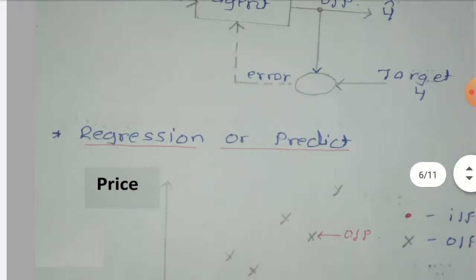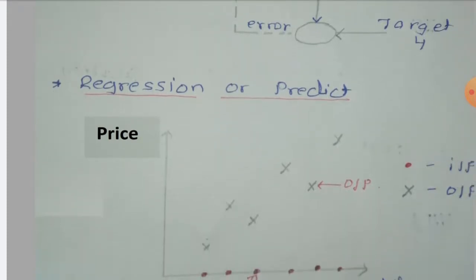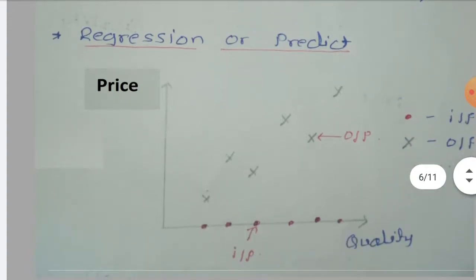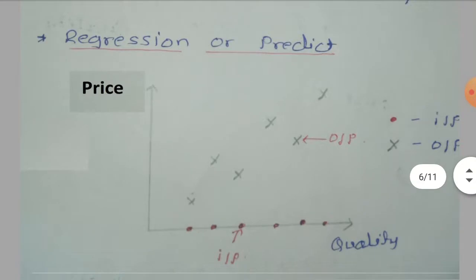Now the second type in supervised learning is regression or prediction. We'll see a direct example on this. Here 6 data points are given.